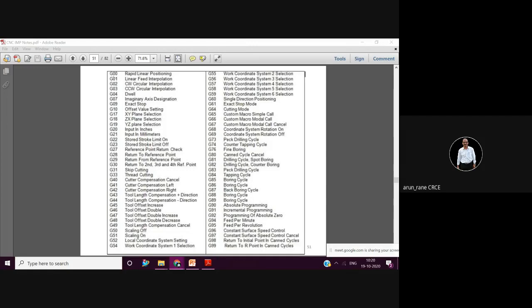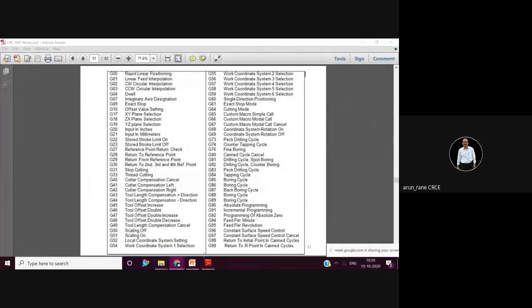Now this G00, you have G01, G02, G03, G04. So these are important. You can mark them, G00, G02, G03, G04. Then you can go for directly.